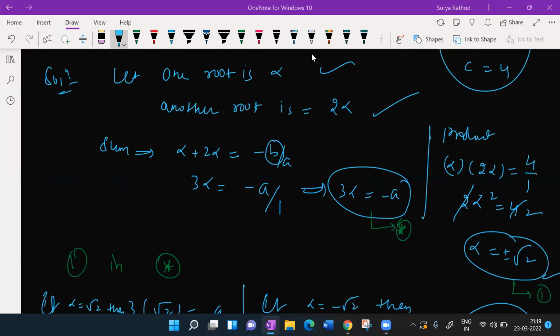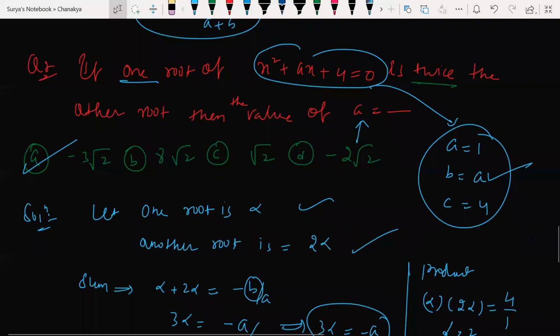Yes, no doubts, sir. Fantastic. No doubts. Any doubts? No doubt, sir. Beta, what method did I use here? Hope it is clear with you all. Any doubts here? Bhumika, you?